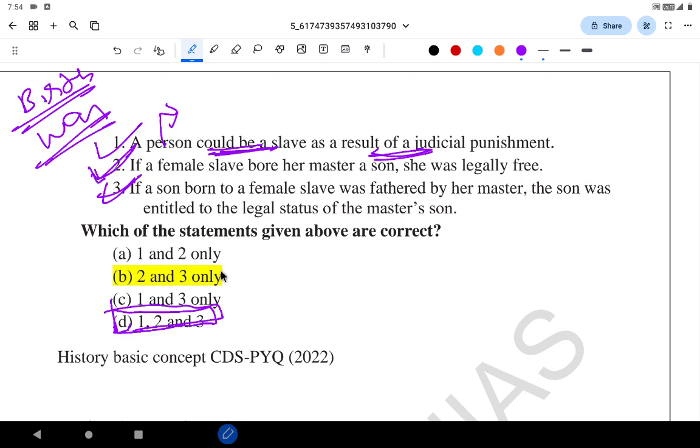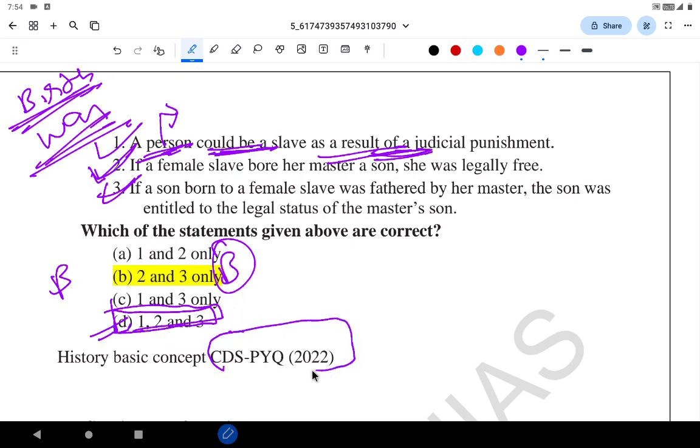I think UPSC might have given the answer as B, but the first statement by the text we have gone through seems to be correct. So I think the UPSC answer given is B, but there are literatures quoted by a few coaching institutes which say answer is D. So you can just know the answer, don't worry much about whether it's B or D. So there are three ways people can be slave. One is by birth, another is by war, another is by judicial punishment. History basic concept. See, this question was asked regarding Arthashastra in CDS 2022.